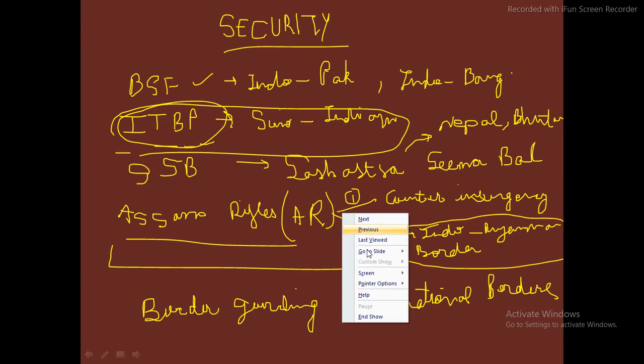Okay, then we have other forces like CRPF. Again, you all would have heard CRPF. So this is Central Reserve Police Force. Okay, and they are reserved for the extreme situations, and they are equipped to perform different kinds of duties. Wherever there is an extremity, like if extreme protests are happening, they would be deployed there, and they are equipped with various experiences of how to perform different kinds of duties. Okay, they are well trained.